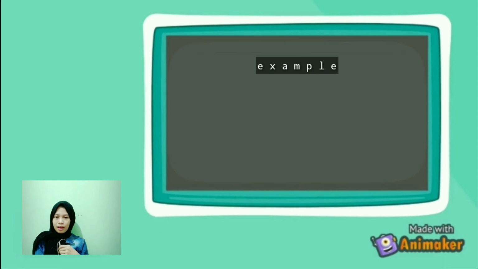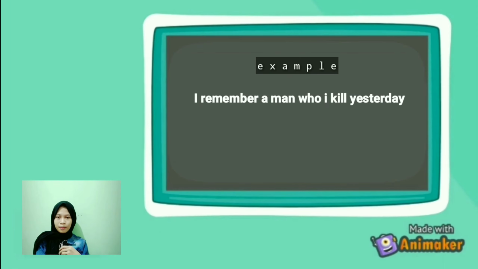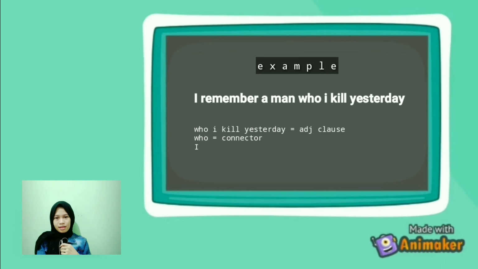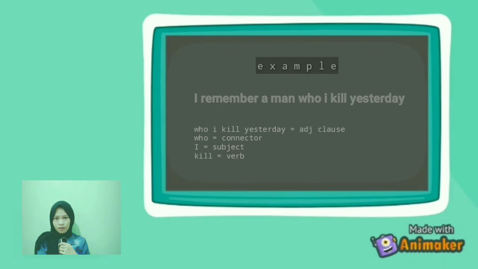Example: I remember the man who I killed yesterday. I remember the man. I is the subject of the sentence, remember is the verb of the sentence. Who I killed yesterday is an adjective clause. Who is the connector, I is the subject of the adjective clause, and killed is the verb of the adjective clause.